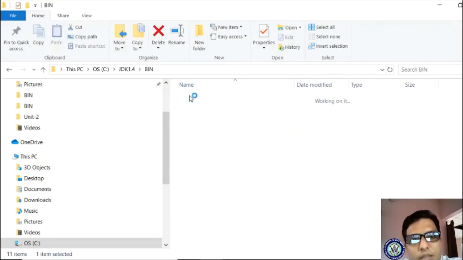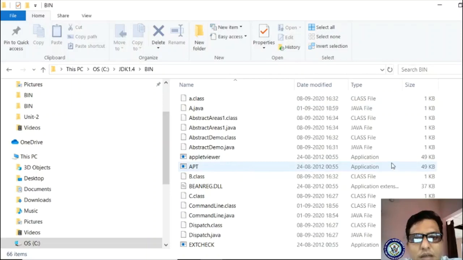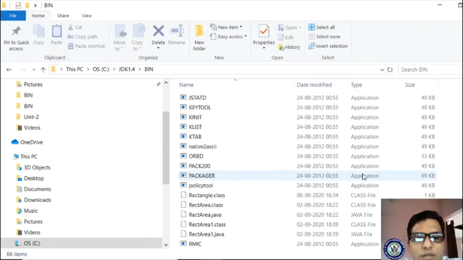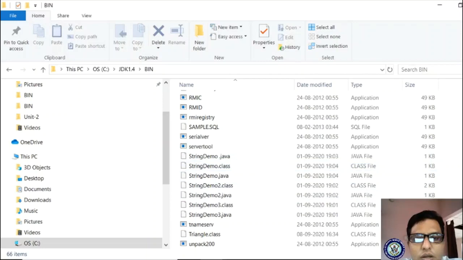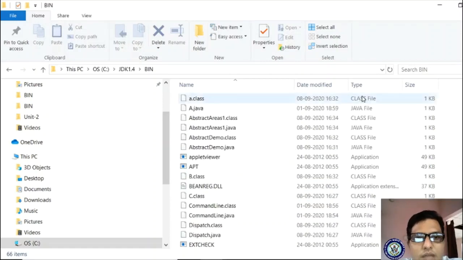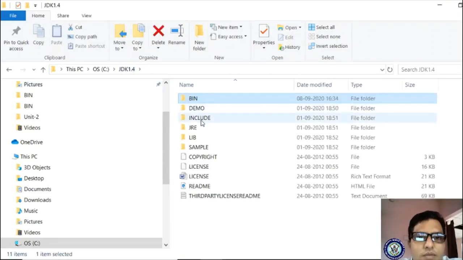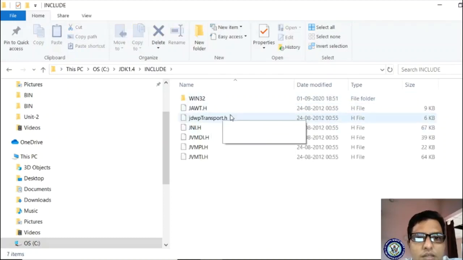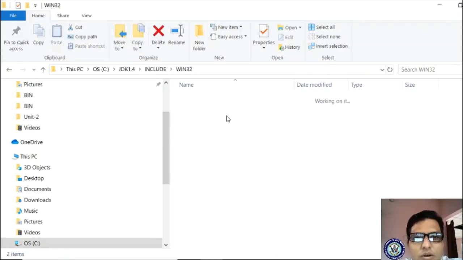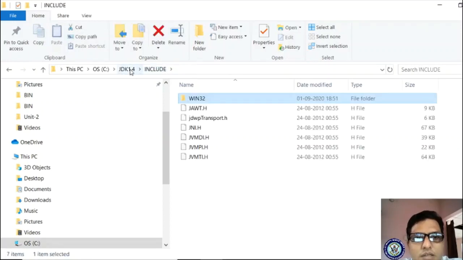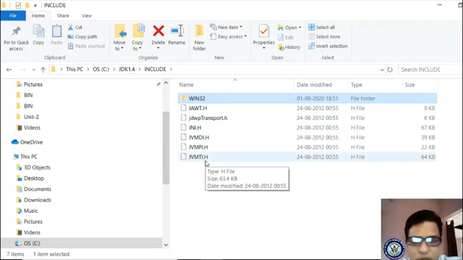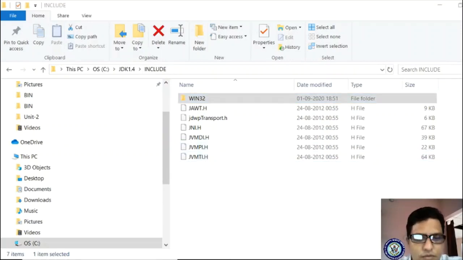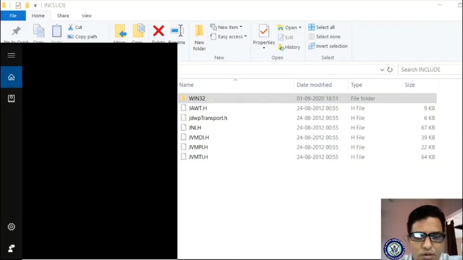If I double click on bin, it consists of class files and applications. All these are different kinds of class files. For example, if I click on include, it consists of some header files, Win32 applications, these kinds of folders. Wait, the magnifier is missing. Let me take the magnifier.